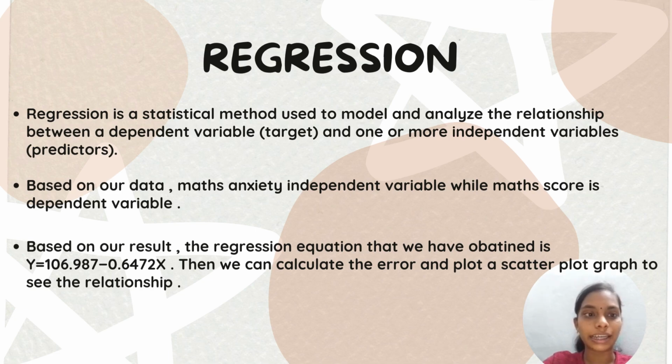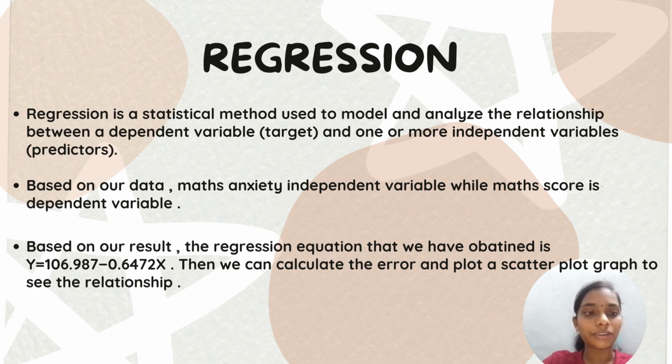So next we calculate regression. Regression is a statistical method used to model and analyze the relationship between a dependent variable and one or more independent variables. Based on our data, maths anxiety is the independent variable while maths score is the dependent variable. So then we calculate the regression equation.